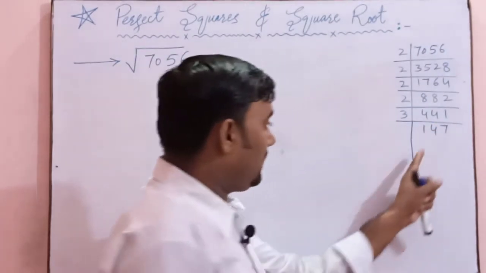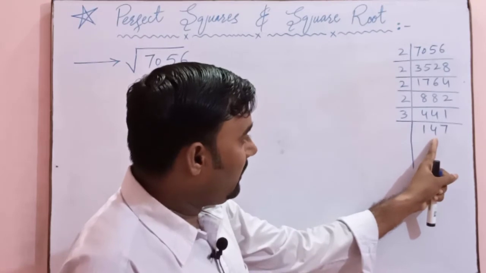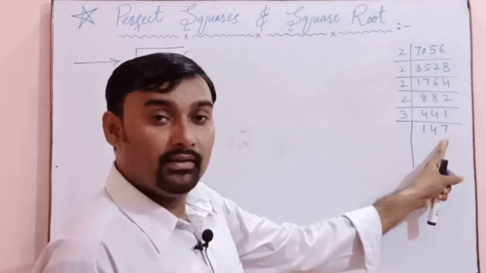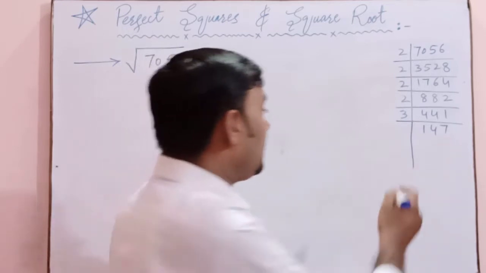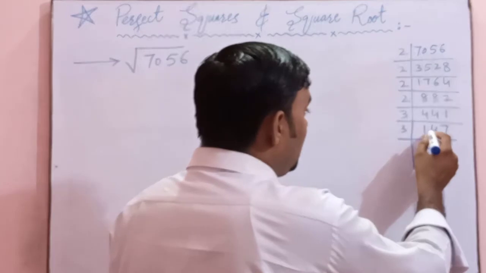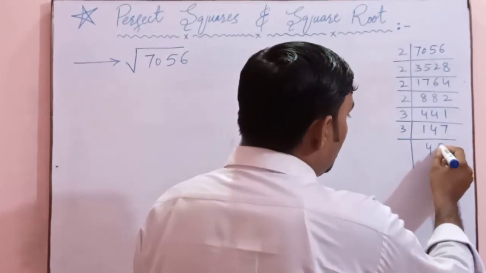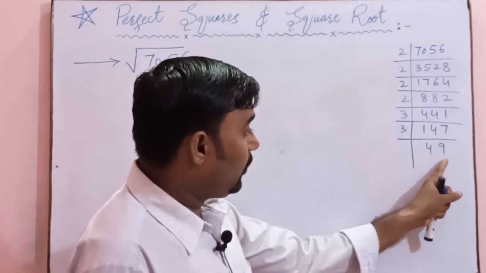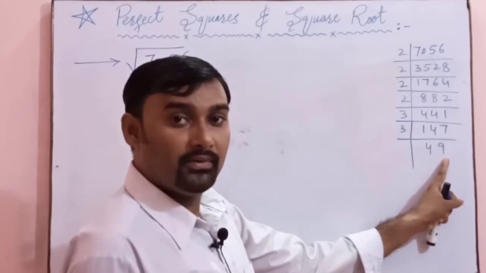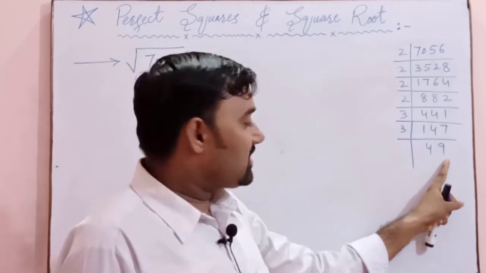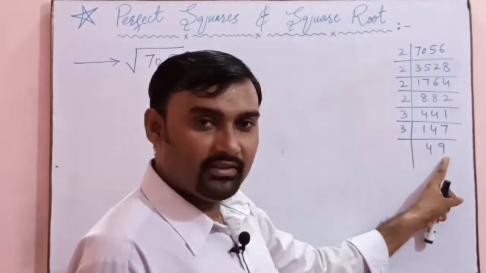Again if we are checking, then 1 plus 4 is 5, 5 plus 7 is 12, means we can apply the table of 3 over here. 3 4s are 12, 2 carry 27, so 3 9s are 27. Now if you check 4 plus 9, that is equal to 13, because 13 is not a multiple of 3, that's why we cannot apply the table of 3 over here.